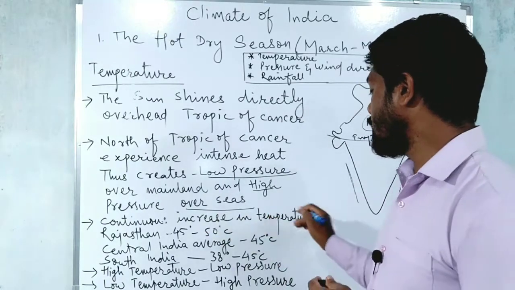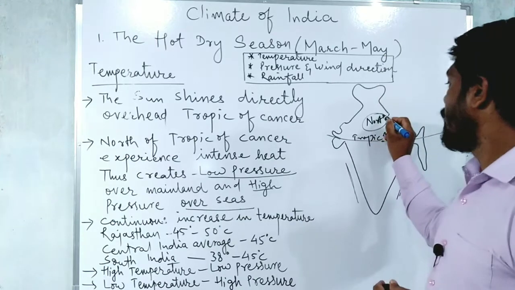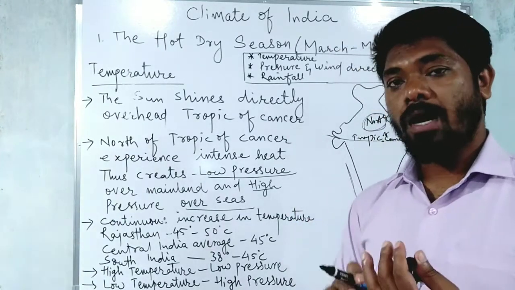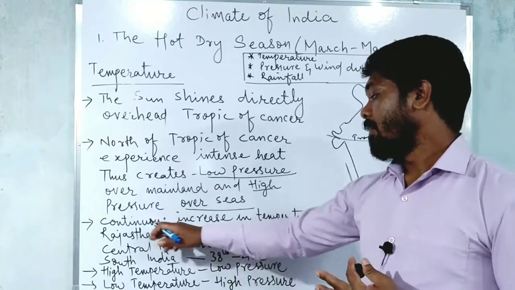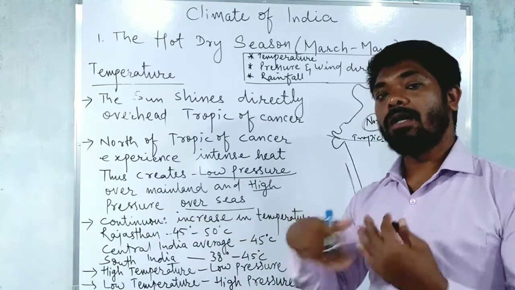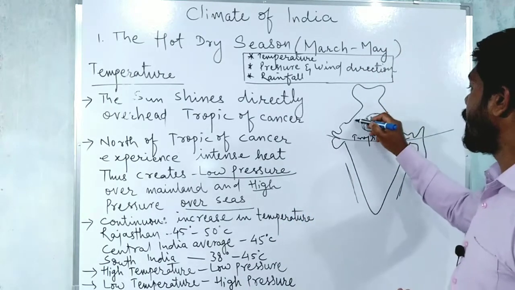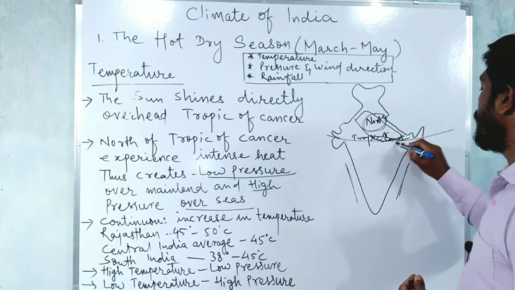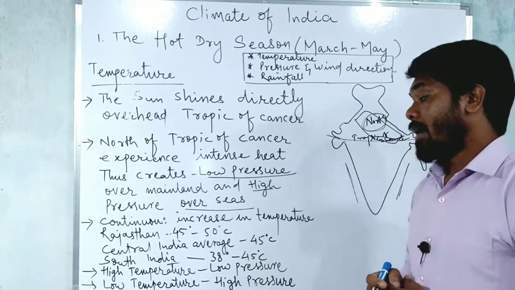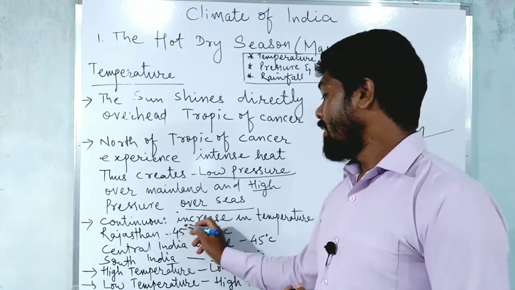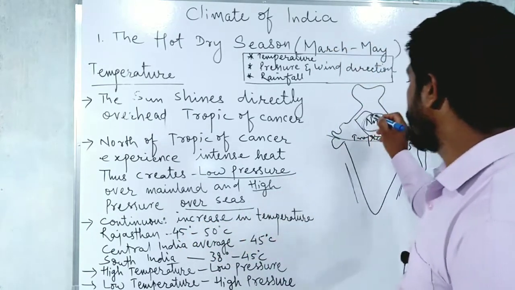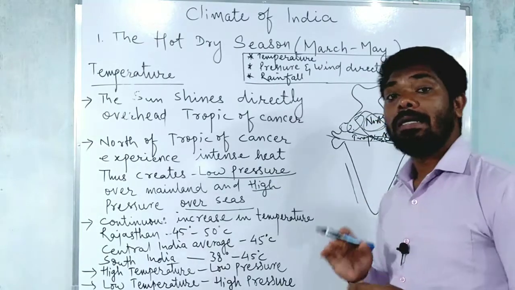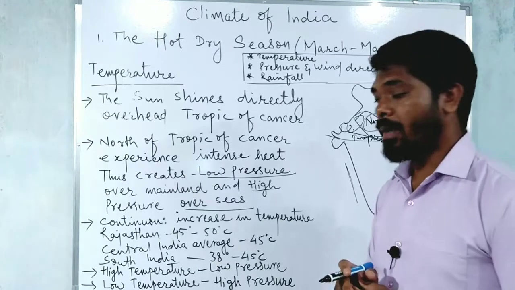So that is how high temperature creates low pressure and low temperature creates high pressure, with a continuous increase in temperature. Continuously the temperature increases, March, April, May. When the temperature goes on increasing, this mainland area continuously goes on heating up. So Rajasthan experiences 45 degrees Celsius to 50 degrees Celsius maximum.